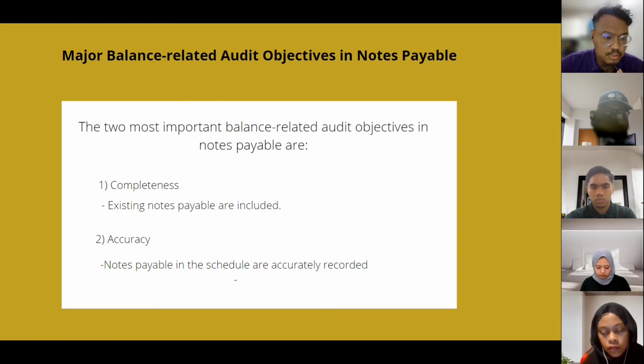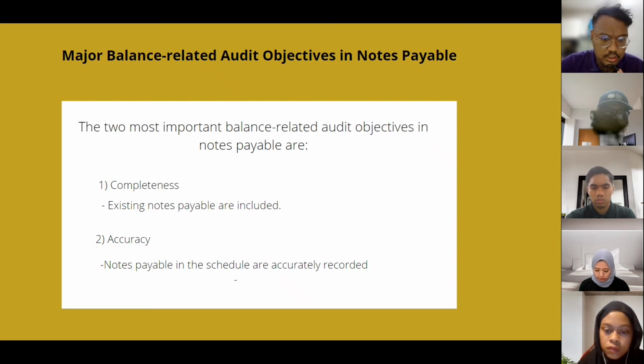We do this because completeness helps the auditor to verify that all transactions for the period being examined have been properly entered into the correct period. That's why all the existing notes payable must be in the schedule.